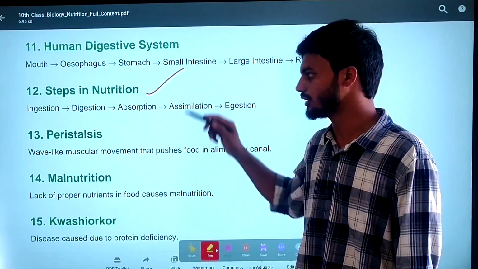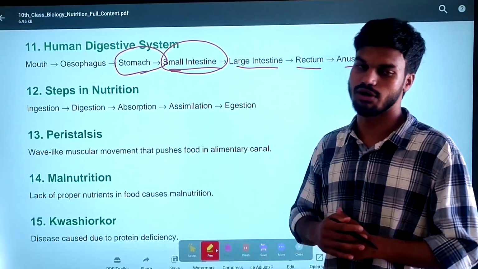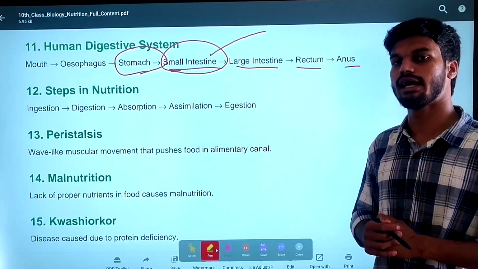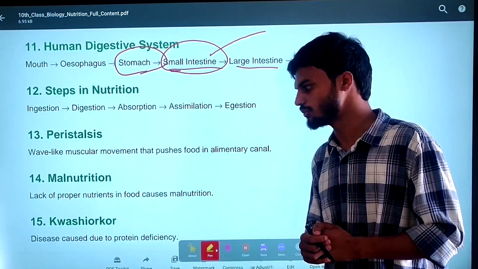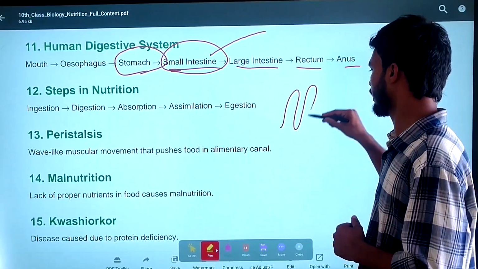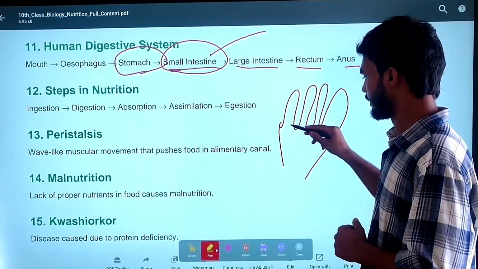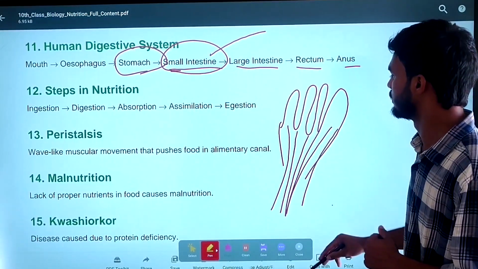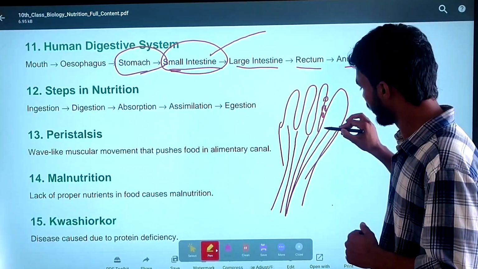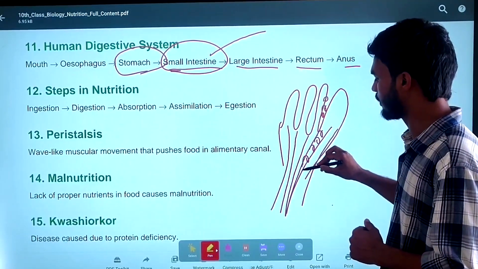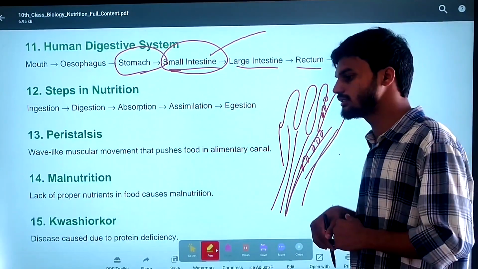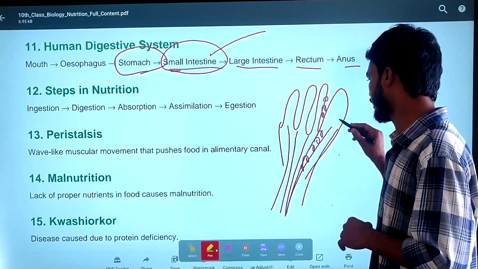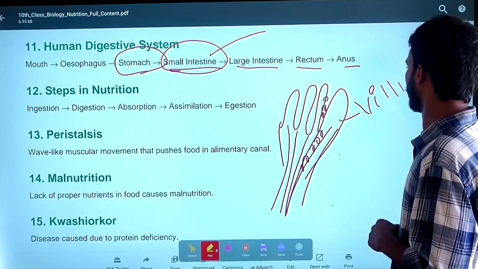In the small intestine, the food is absorbed. The digested nutrients are absorbed through finger-like projections known as villi. These villi are connected to blood vessels, so the absorbed nutrients enter the blood, and the blood transports them to all body parts.